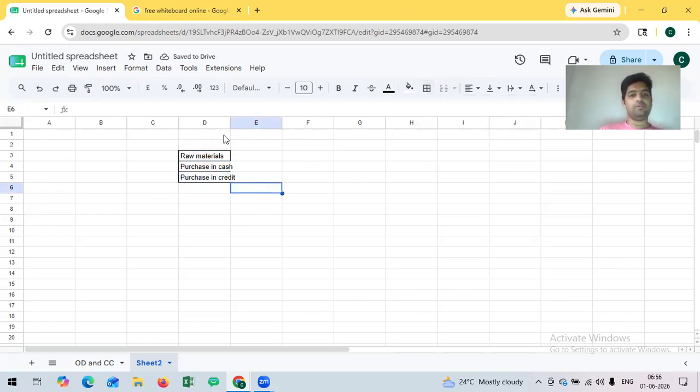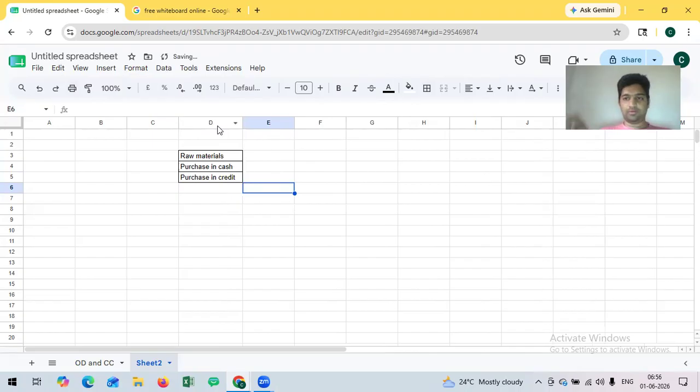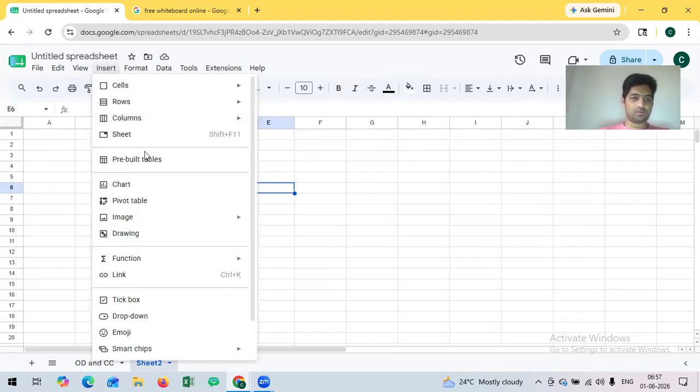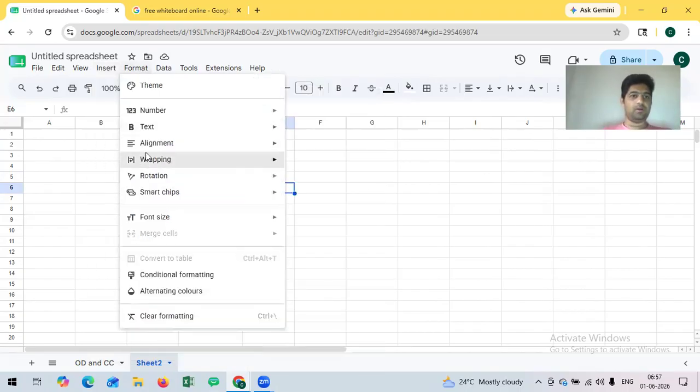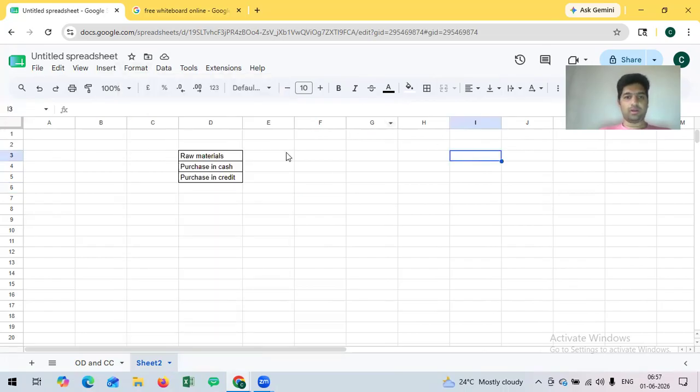So after this raw material purchase, they need to process these raw materials. To process these raw materials, the stock will be converted into work in progress. I need to add an arrow mark. So instead of cycle, I'll put it into step 1. Then I will cover the next step here. So that is processing.